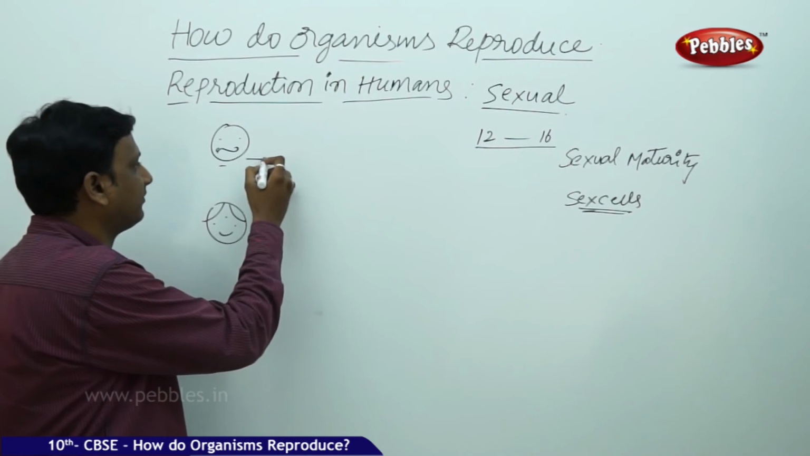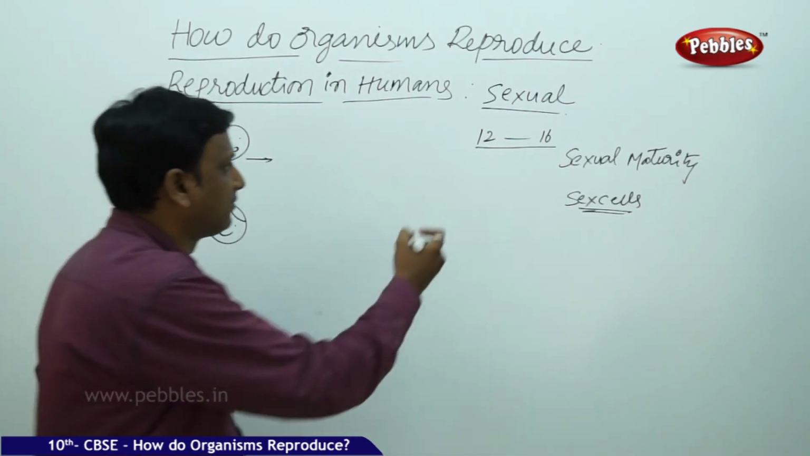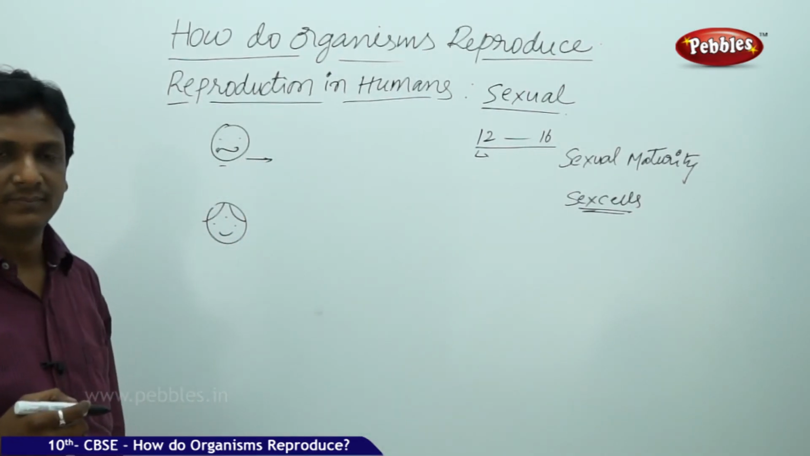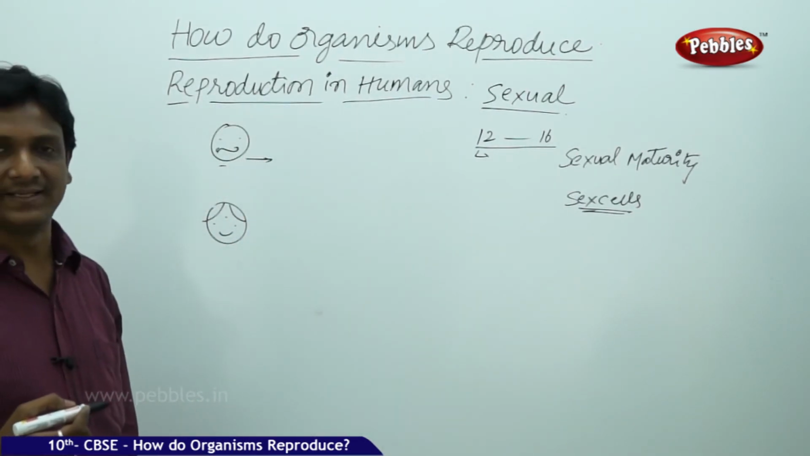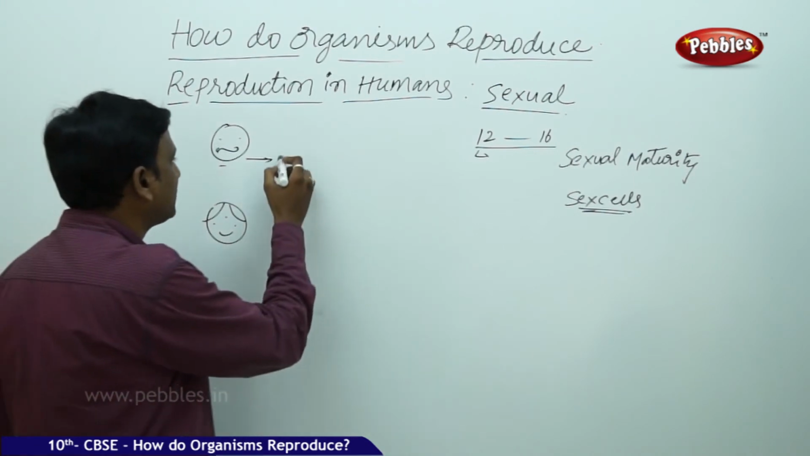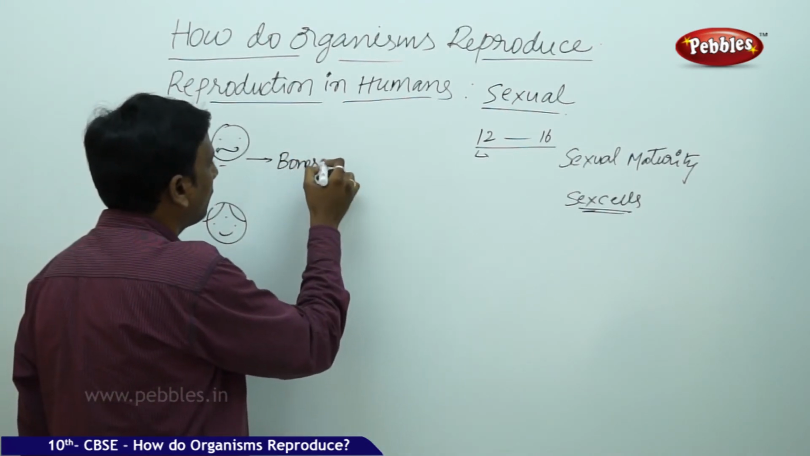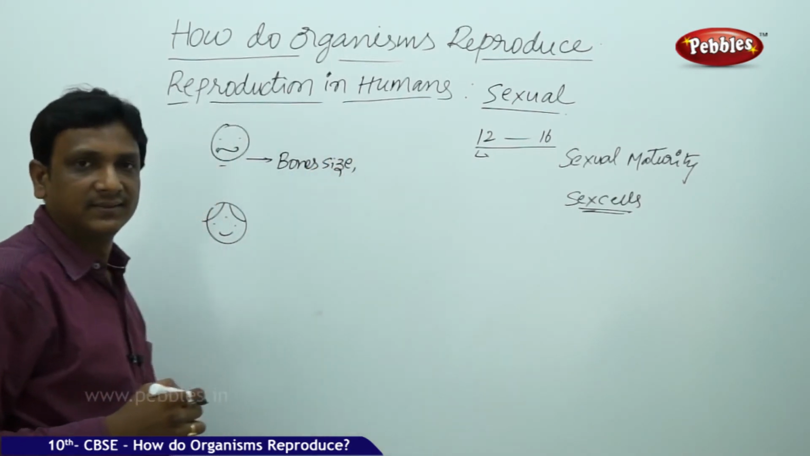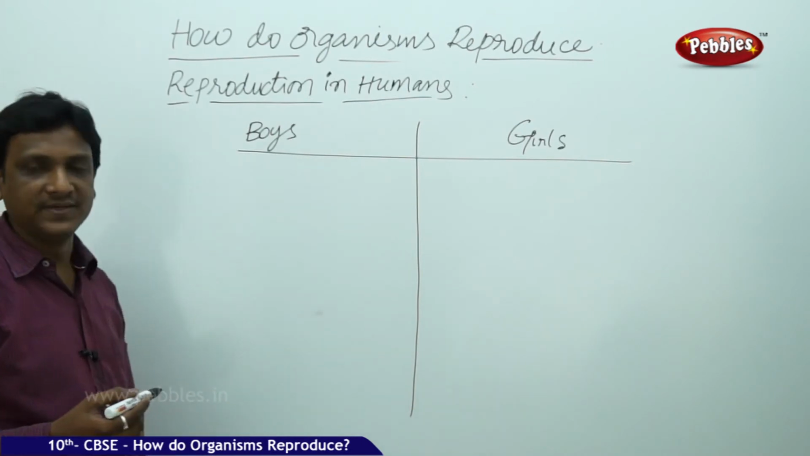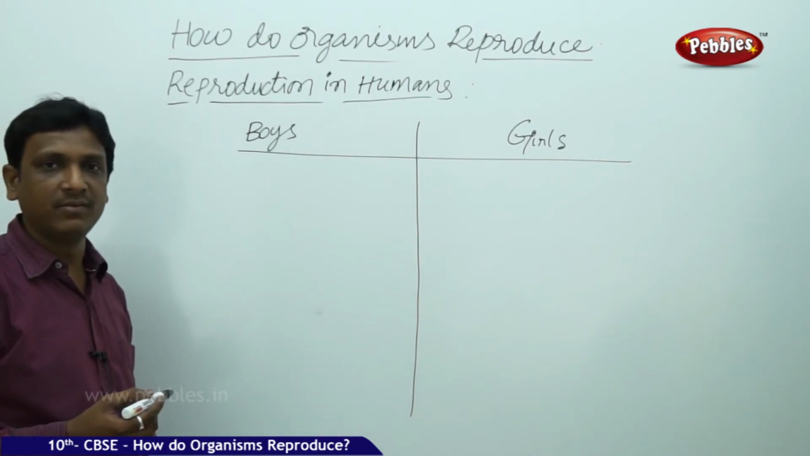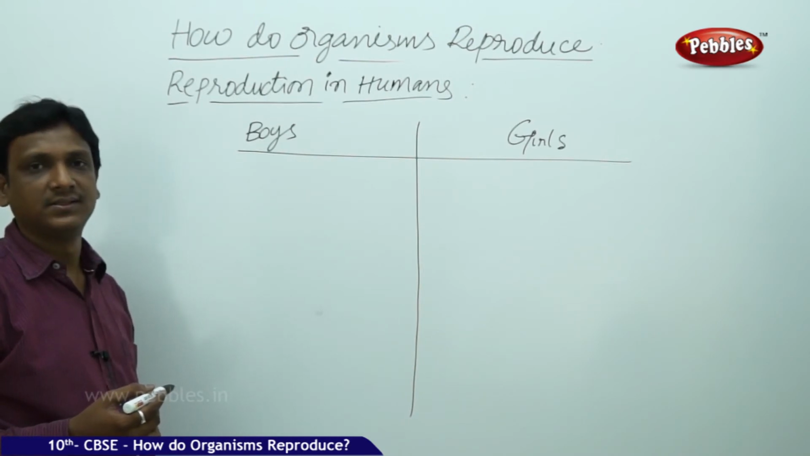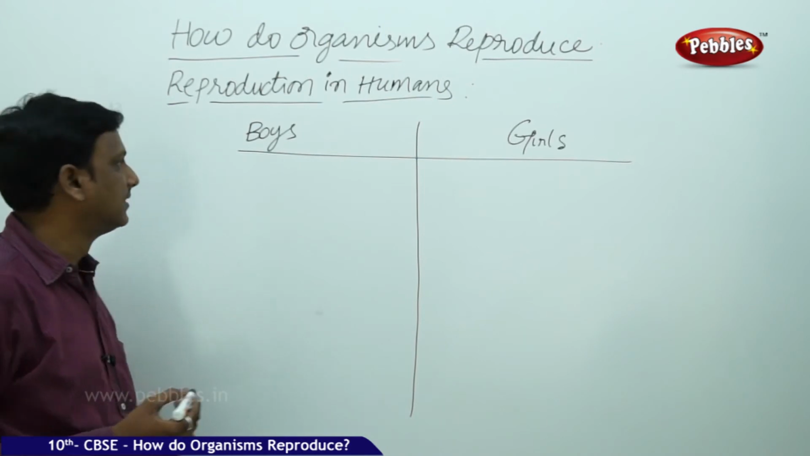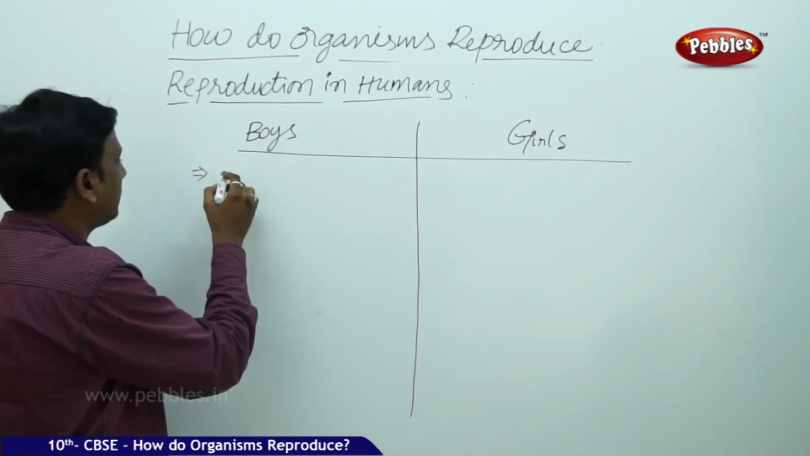Let us see what physical changes you observe. In the case of boys, when they attain the age of 12, 13, 14, during this period their body increases in height, growth increases, the size of bones increases, body size increases. So here let us see what kind of noticeable, observable changes take place when sexual maturation starts in the body of boys and girls. In the case of boys, you see the growth.